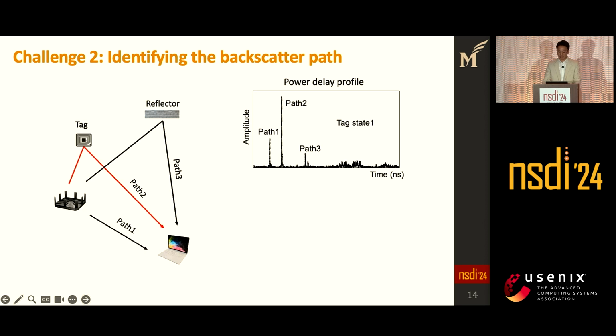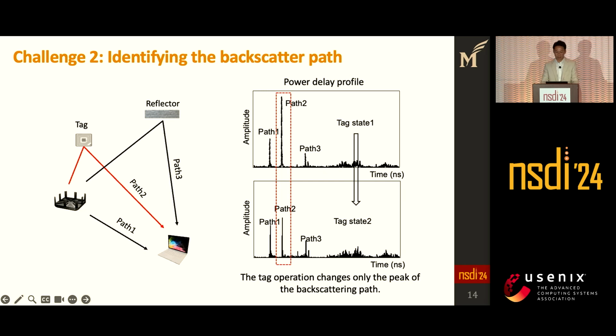By observing the intensity of each peak in the power delay profile and the corresponding gain in different directions for the beam pattern, we can find the AOA of different paths. However, we still need to find which path corresponds to the backscatter path to create a high gain beam pattern towards that direction.